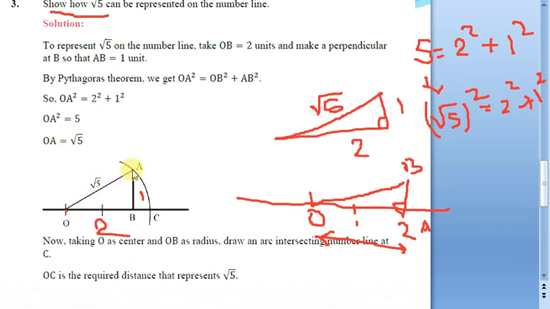After getting this OA length as root 5, take the compass needle, place the tip here, place your pencil here and draw an arc with OA as the radius, and project it towards the number line. If you start at 0, this is also a radius of the arc. If this is root 2, this also will be root 2. So from O to C is root 2; if it is root 5, this also will be root 5. So point C will be exactly root 5 on the number line. This is how you work with the different combinations.